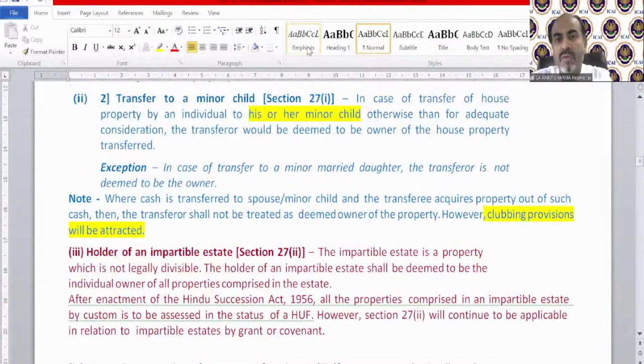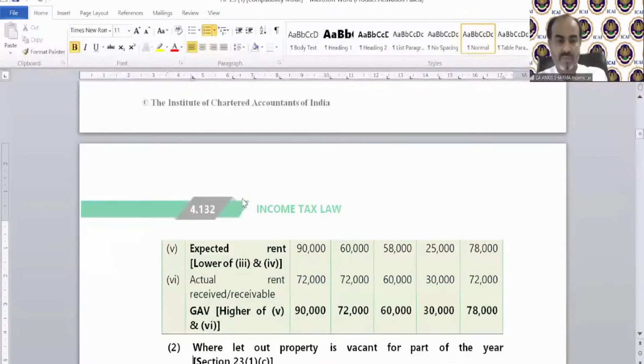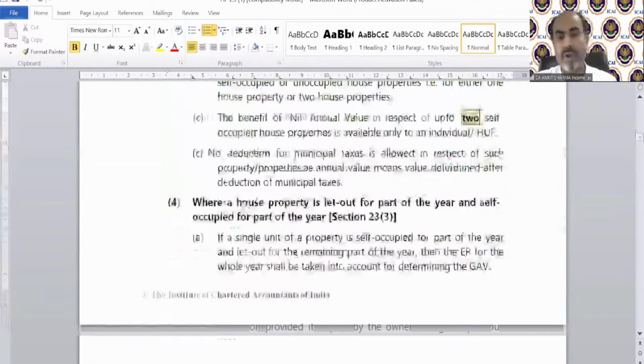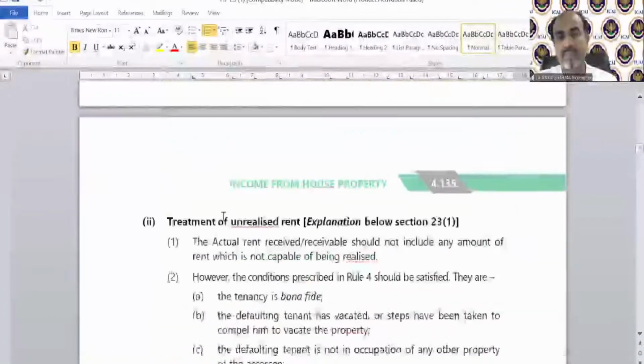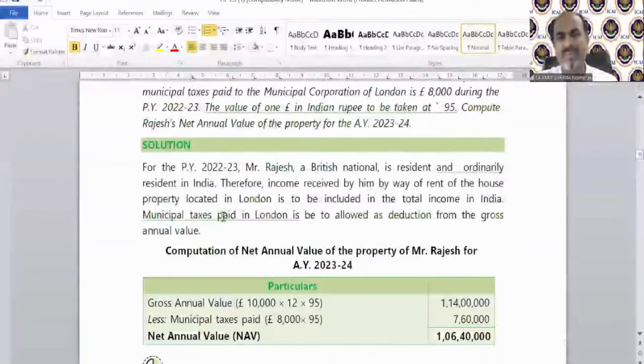Now we are moving on to our study material questions one by one. We discuss this question, then let's see the other questions. Illustration number 2, page number 4.136. This is very simple.